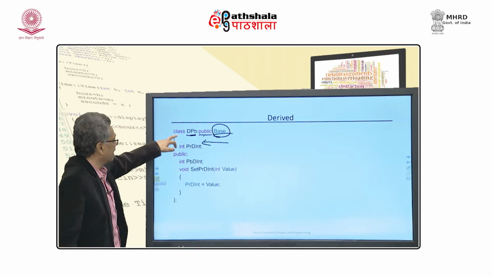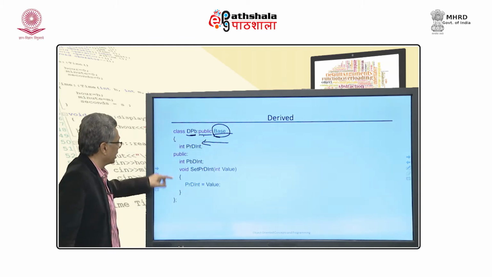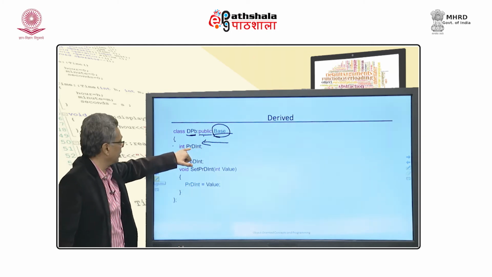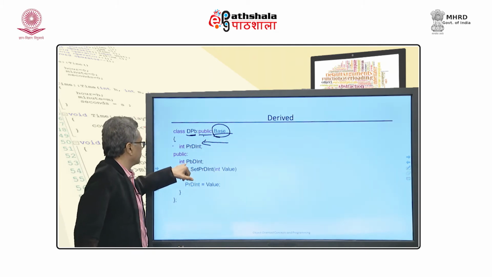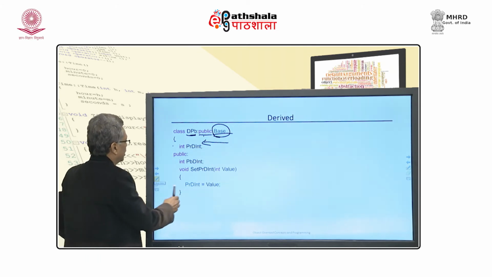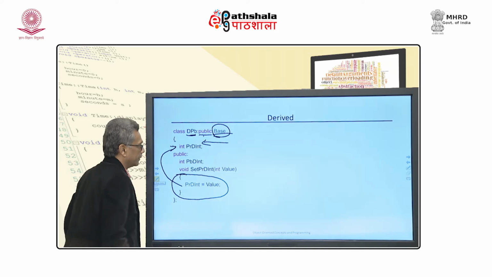So, there is a derived class which is publicly derived, which also contains base class data as well as all this data. It has one more private data member which is a private member of the derived class. We have a public member of the derived class and again PR which sets. This is an important one which manages this indirectly.